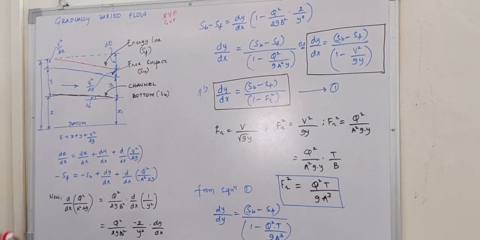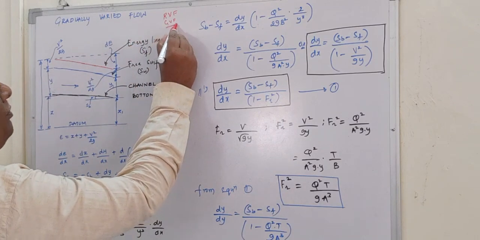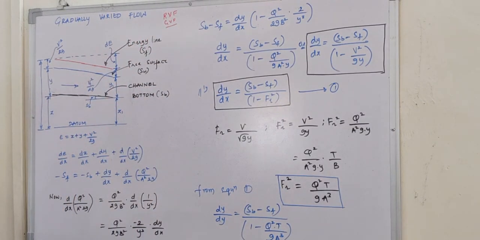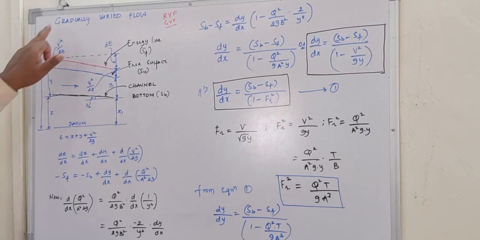What is the gradually varied flow? Gradually varied flow means if the depth of flow changes on the canal gradually, then such type of flow is called gradually varied flow. That means the depth of flow is changing gradually or very slowly in the open channel. So we will derive the dynamic equation for the gradually varied flow.